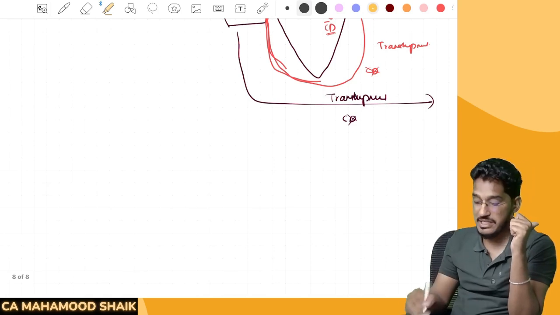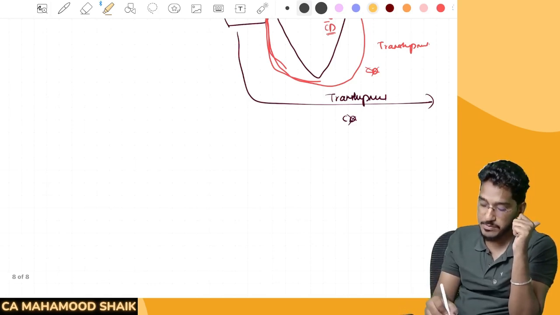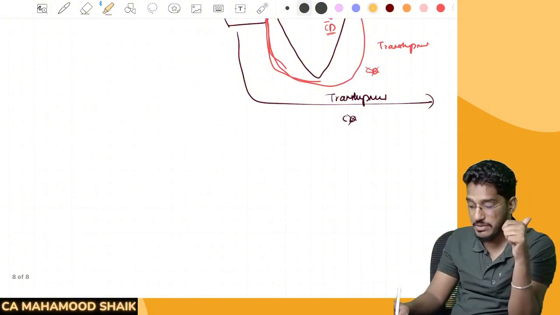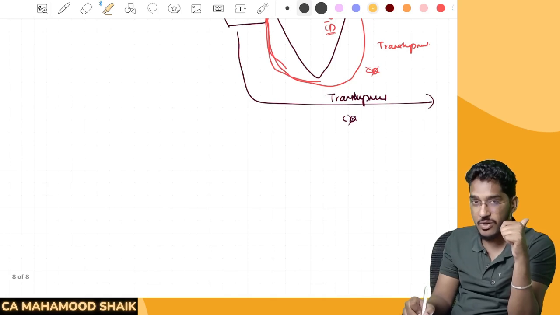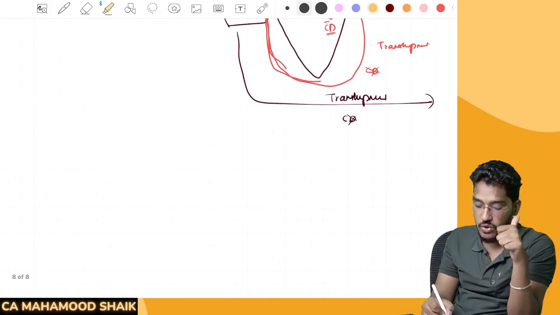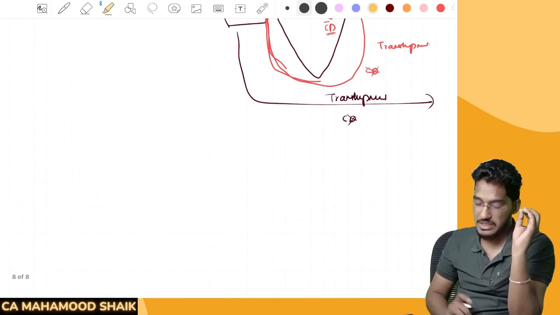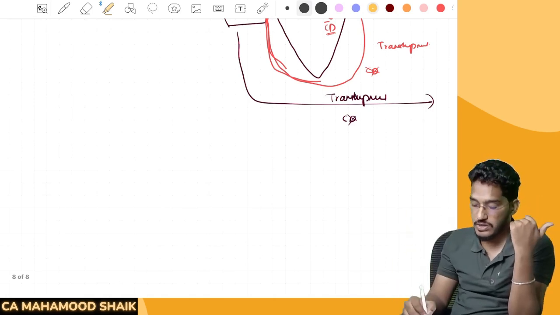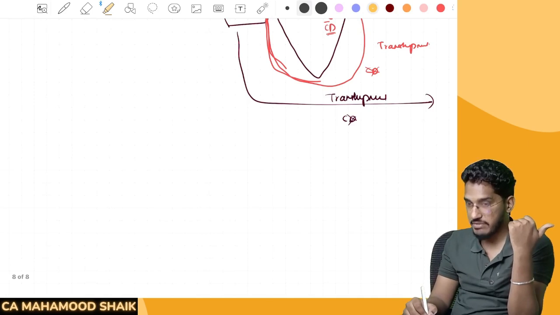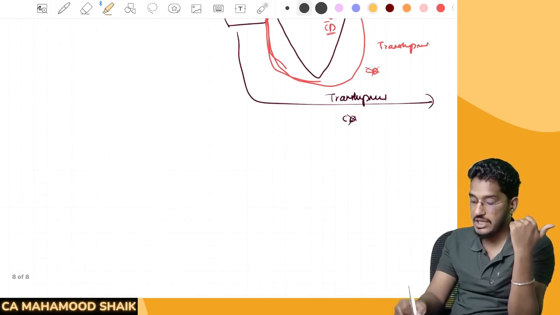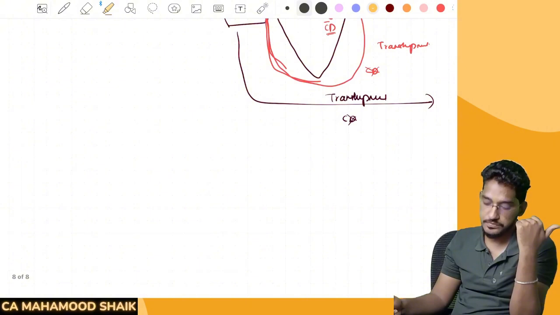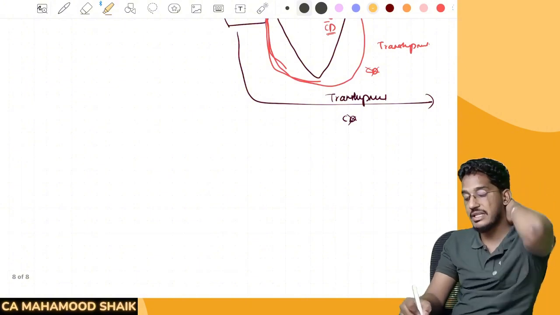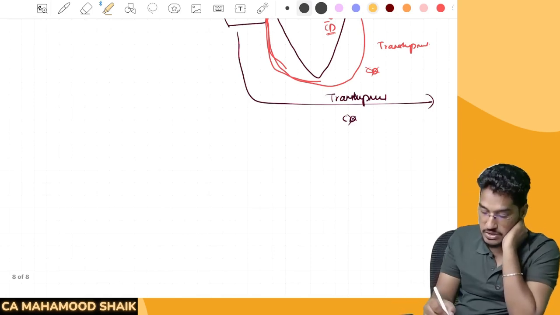Even after mixing those chemicals, if this person takes this alcohol after customs clearance by paying 10% of the customs duty, since the chemicals are already mixed in that alcohol, he can no longer use it for human consumption. He has to compulsorily use it for medicinal purposes only. So this activity, whatever customs authorities have done, we call it mutilation or denaturing of the goods. Whatever customs authorities have done here, that activity we call what? Denaturing or mutilation of the goods.